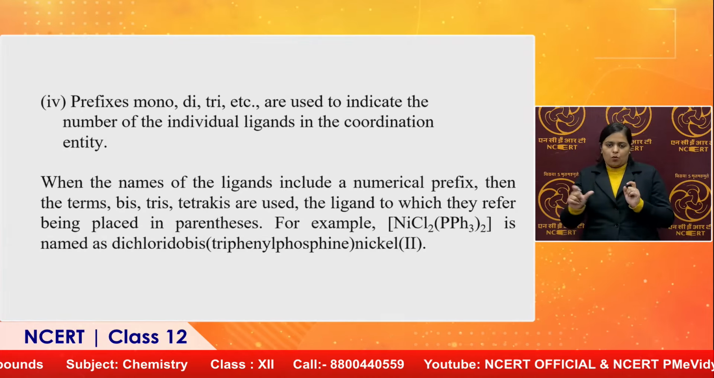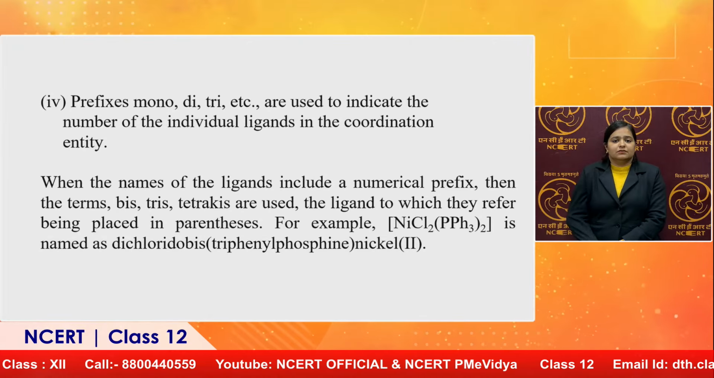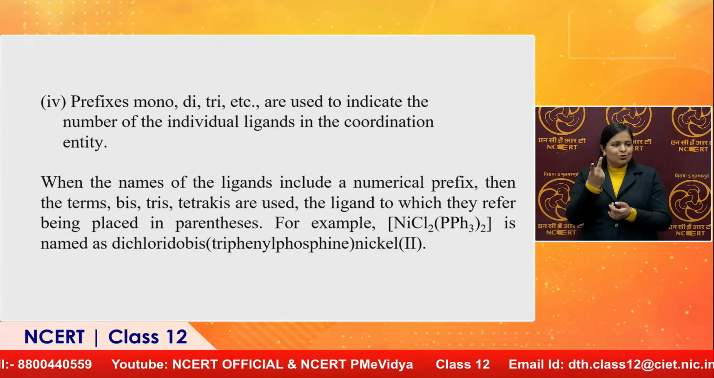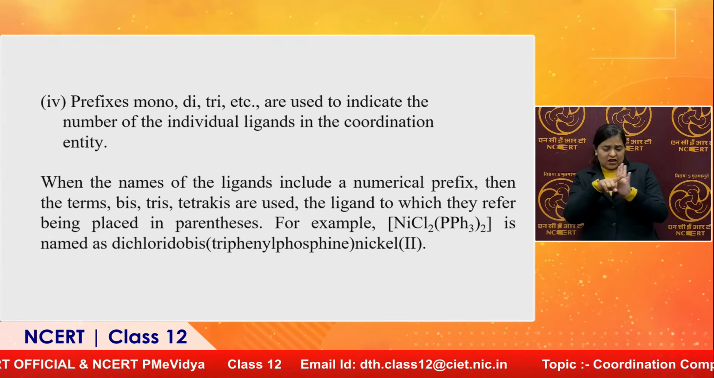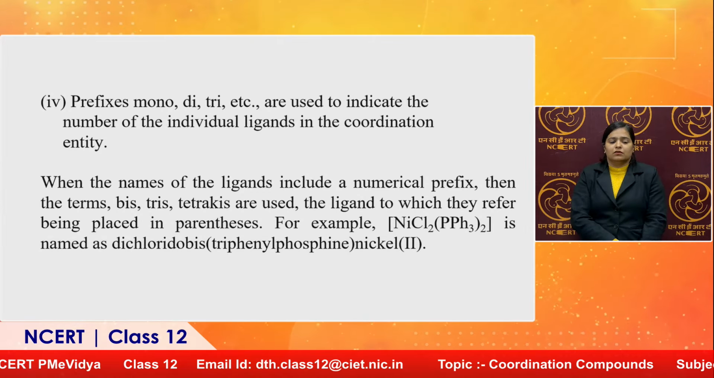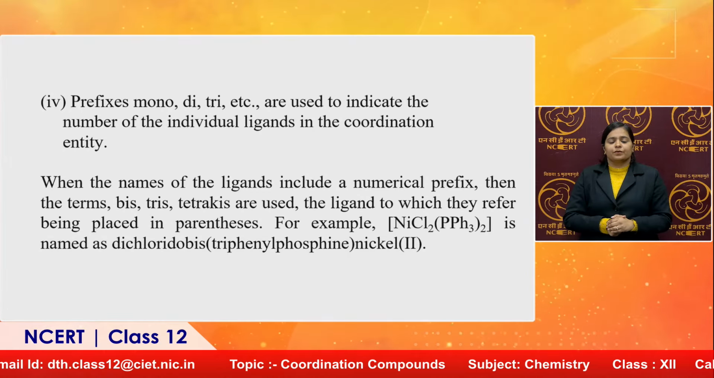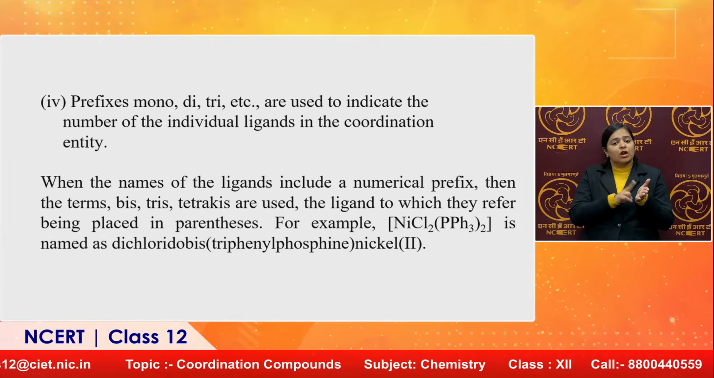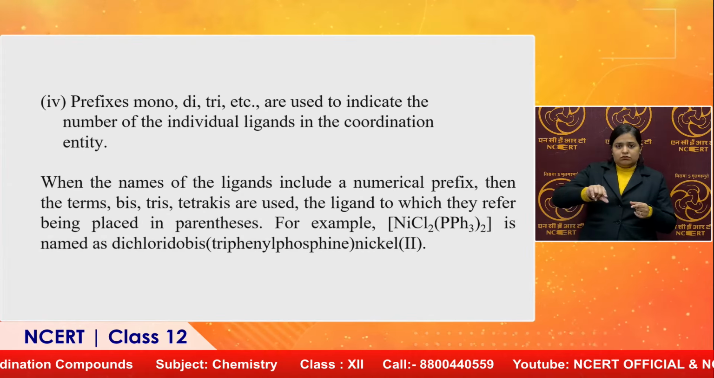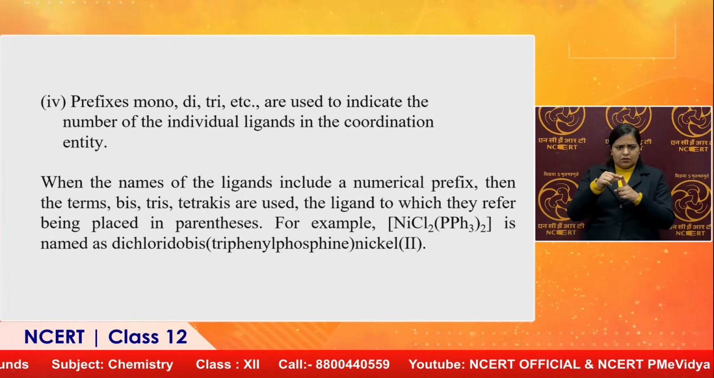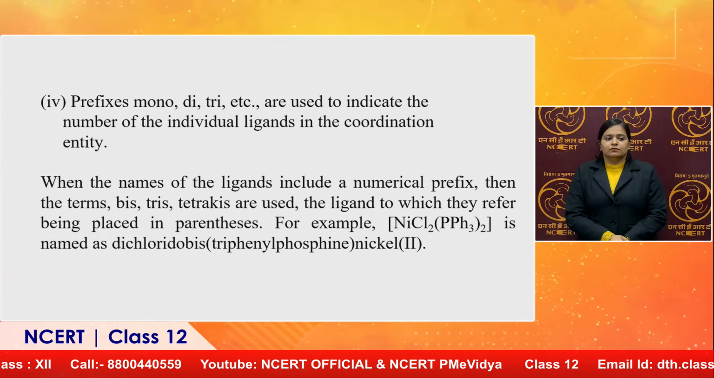according to the number of these ligands. So, in this case NiCl2(PPh3)2 is named as dichlorido, that is for Cl2, where Cl is negative so we write the ending ido, bis(triphenylphosphine), nickel, and the oxidation state of nickel is to be written in Roman numerals in brackets. In case of this complex NiCl2(PPh3)2, we know that triphenylphosphine is a neutral ligand and Cl is -1.